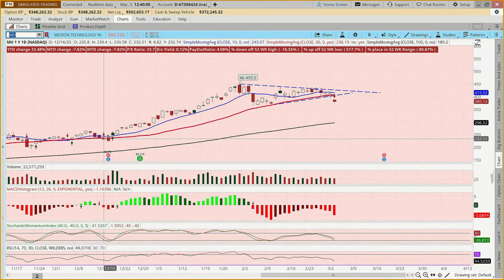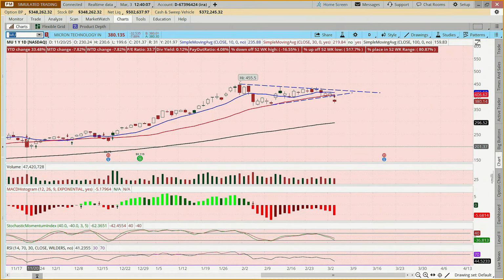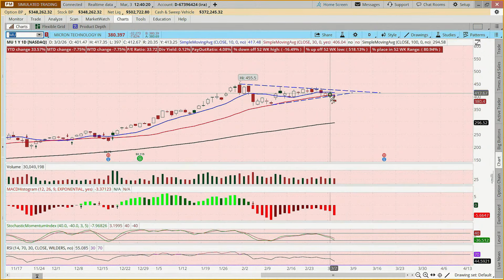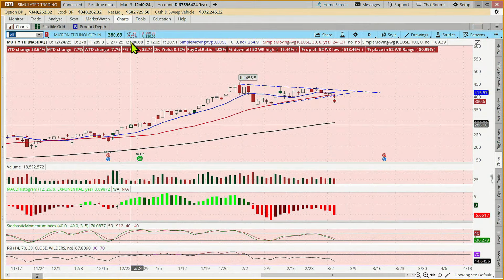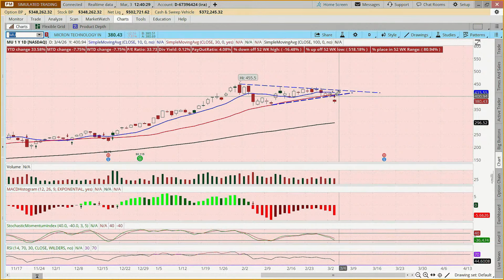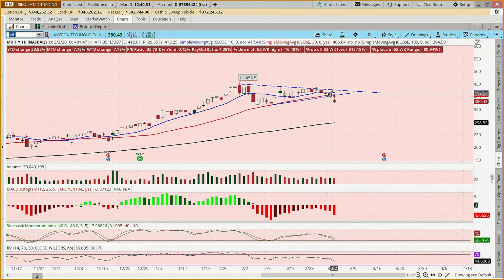Like it's done that a few other times. It did that in December. It did that back in November. But is this a trend reversal? So what we might say is like one day does not a total trend reversal necessarily make, but it's kind of sending up a bit of a flare because it is down almost 8% today. So it'll be interesting to see what happens tomorrow. It's saying, hey, caution, caution. We've got the beeper going off.